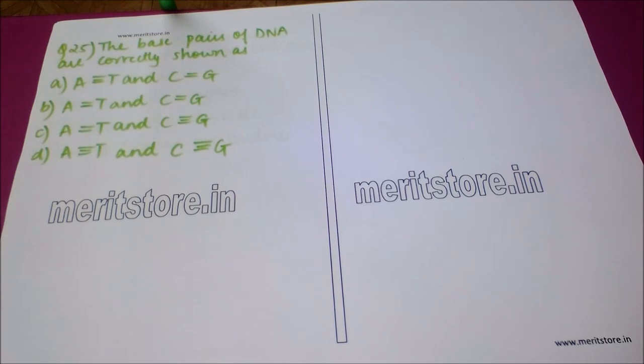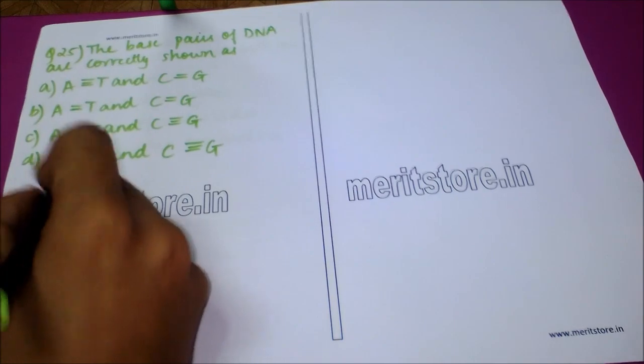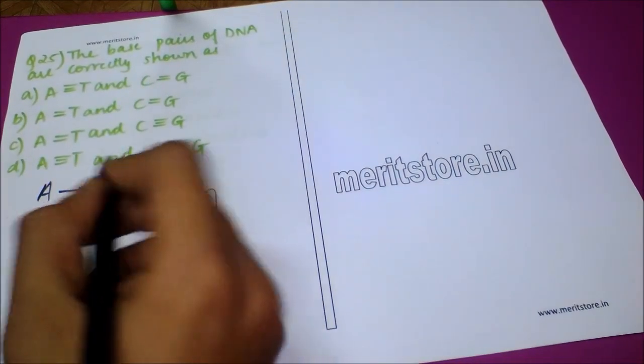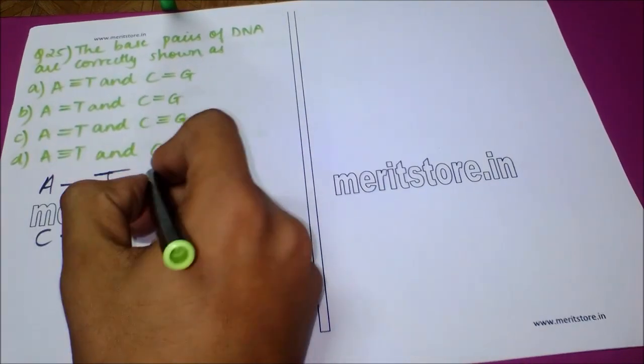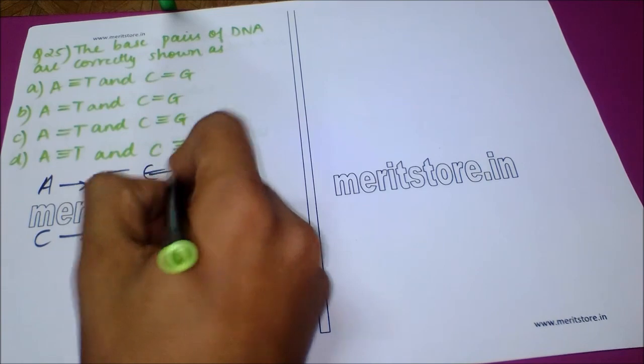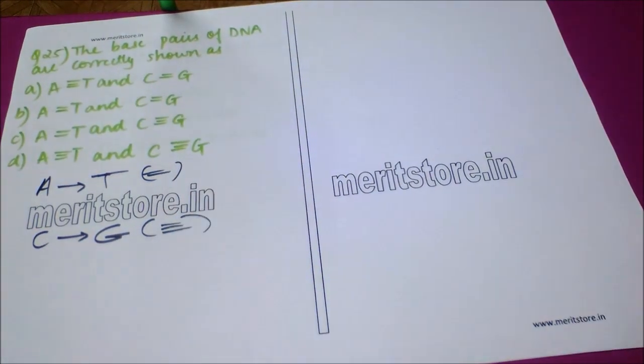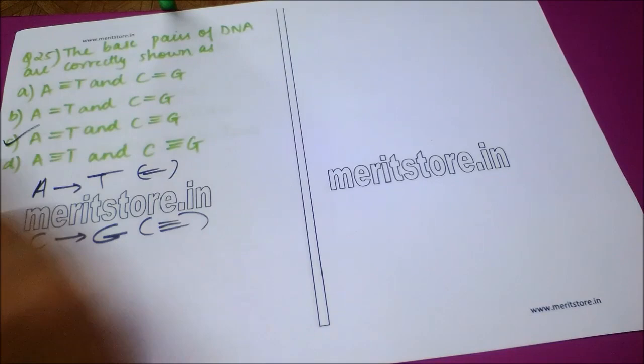The next question is, the base pairs of DNA are correctly shown as option A, A triple bond T and C double bond G. Option B, A double bond T and C double bond G. Option C, A double bond T and C triple bond G. Option D, A triple bond T and C triple bond G. So you need to remember that A, that is adenine, bonds with thymine in case of DNA, while cytosine binds with guanine. Adenine binds with thymine by double hydrogen bonds and cytosine with guanine by triple hydrogen bonds. So the correct answer here is option C.